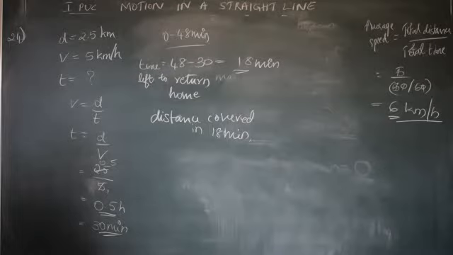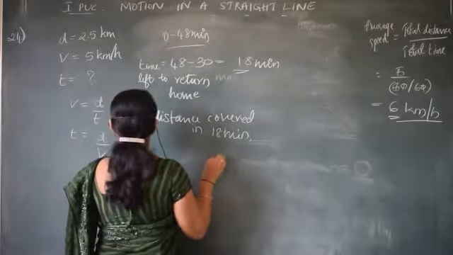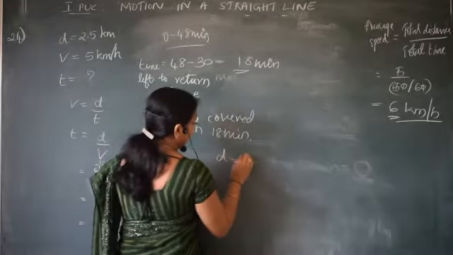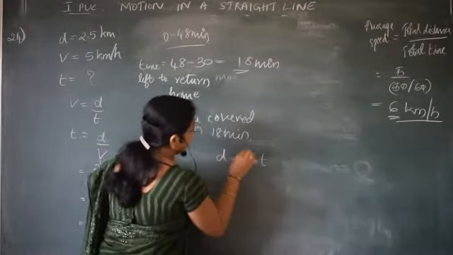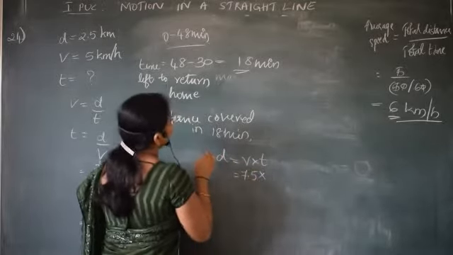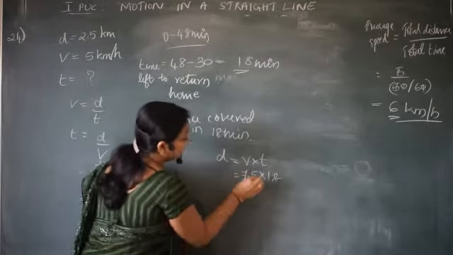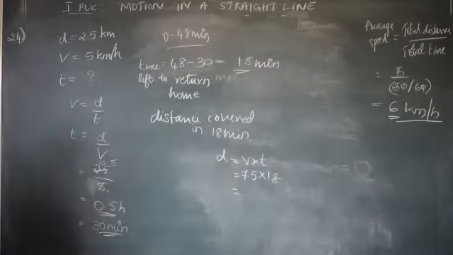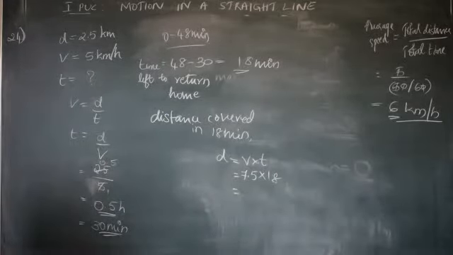Time is 18 minutes. So distance is equal to velocity into time. Velocity is 7.5. Time is 18 minutes. So therefore, you will get the distance covered.